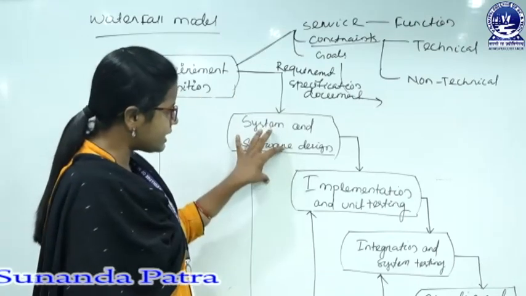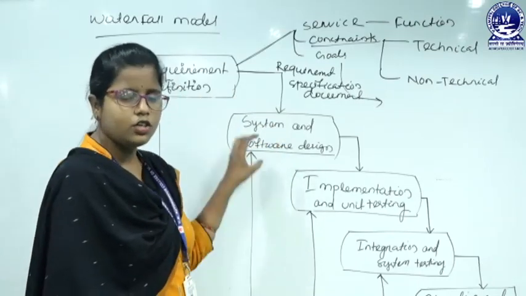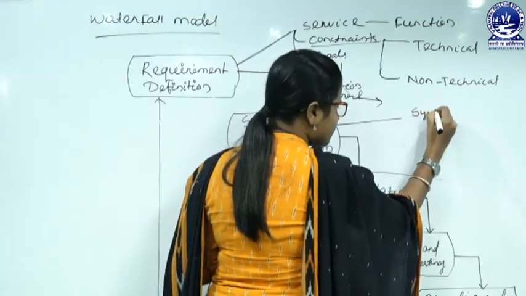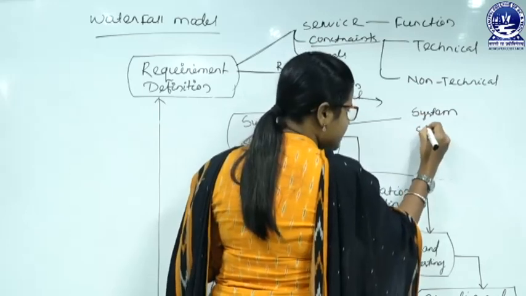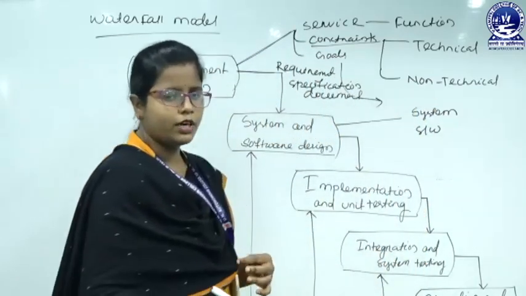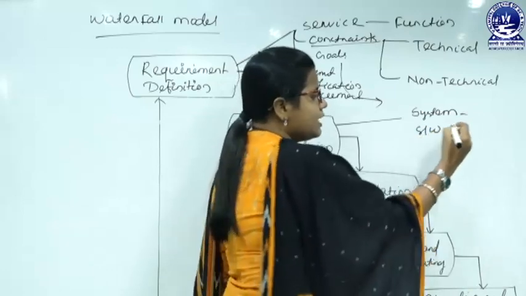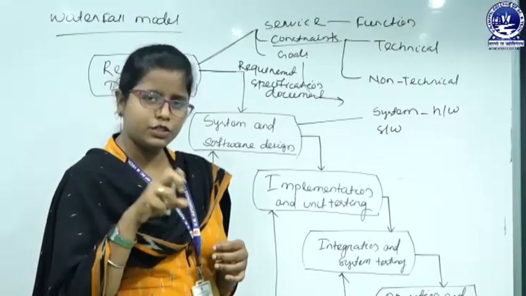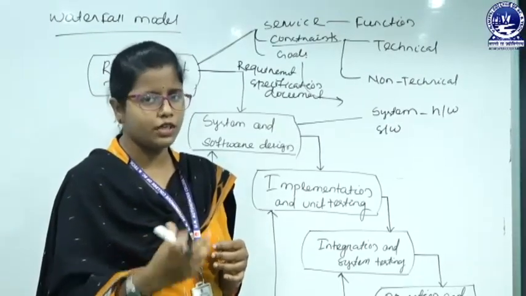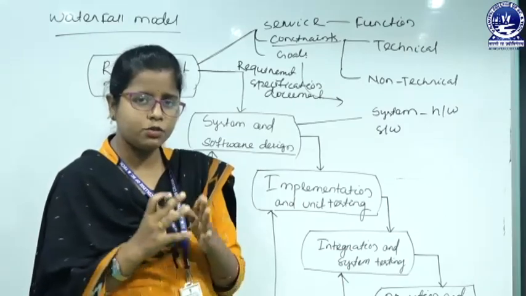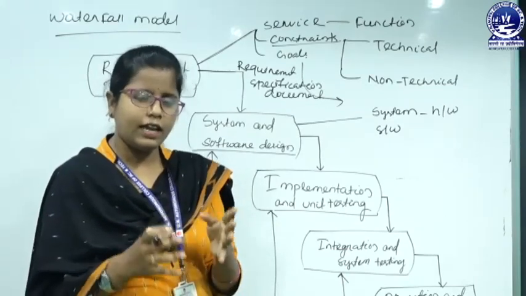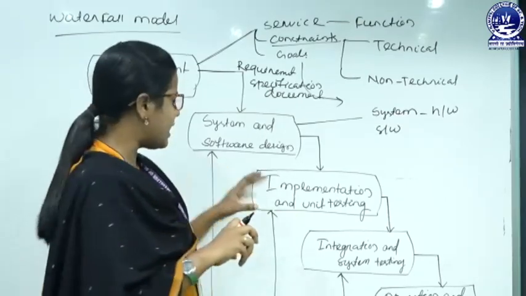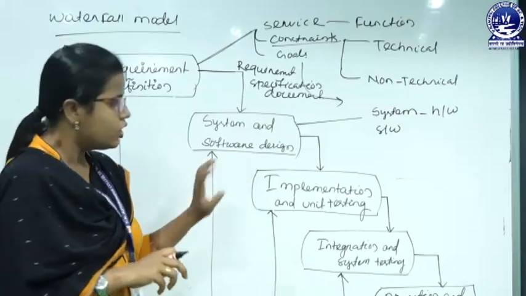Next, come to the second phase, system and software design. In system or software design, we have to design two things. The first is system design, the second is software design. What is system design? That is our hardware. To run software, there must be hardware. Software cannot run without hardware. So along with developing the software, we need some hardware to run that software, which we design in the system and software design.